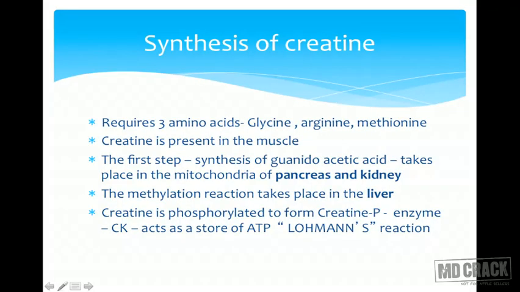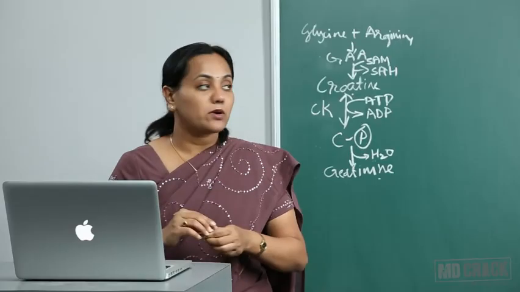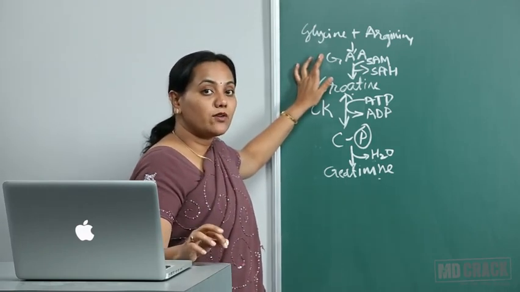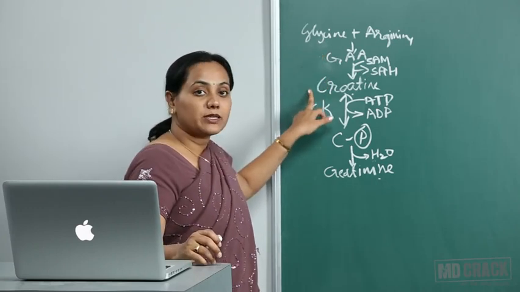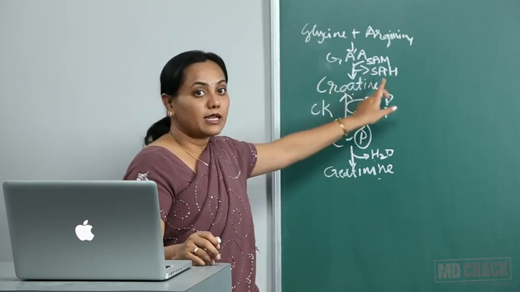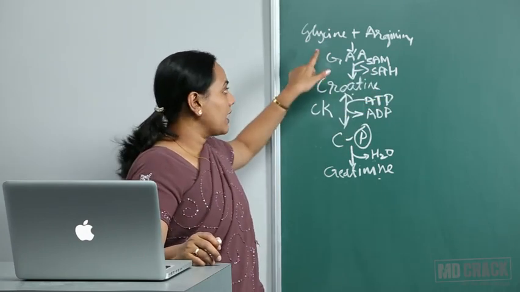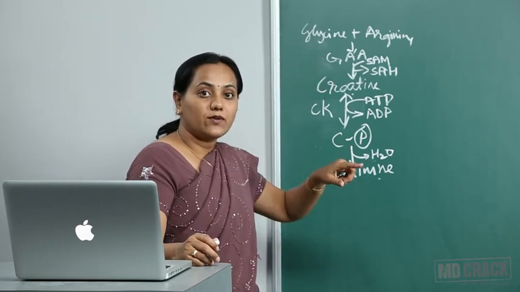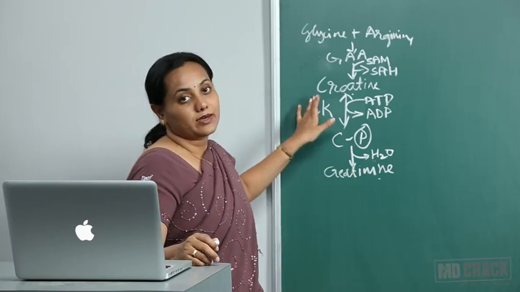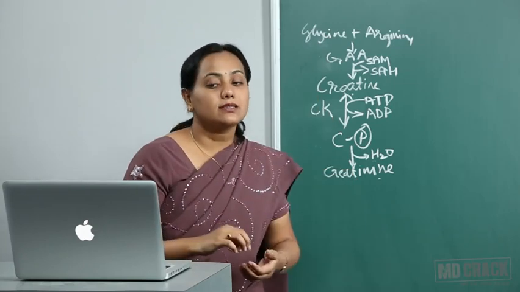So creatine is present in the muscle. As I said, the first step, synthesis of guanidinoacetic acid, takes place in the mitochondria of the pancreas and the kidney. What is the importance here is, this guanidinoacetic acid is formed in the pancreas and the kidney. And where is creatine present? It is present in the muscle. So something has to transport this, and in between it has to undergo methylation. So actually guanidinoacetic acid goes to the liver. In the liver it gets methylated. Once it gets methylated, it is transported to the muscle, and in the muscle it acts as a storehouse.